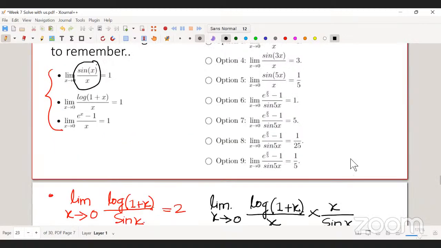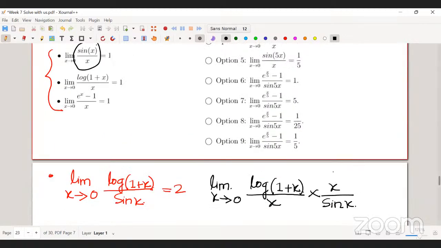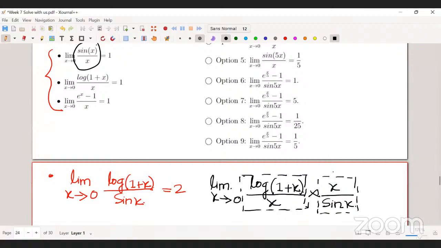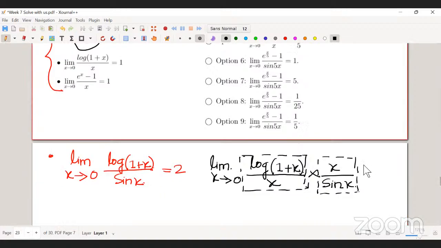So now I know the limit of this one because it's given, it's 1. And I know the limit of this one, right? Basically you can write this x by sine x as 1 by sine x by x.